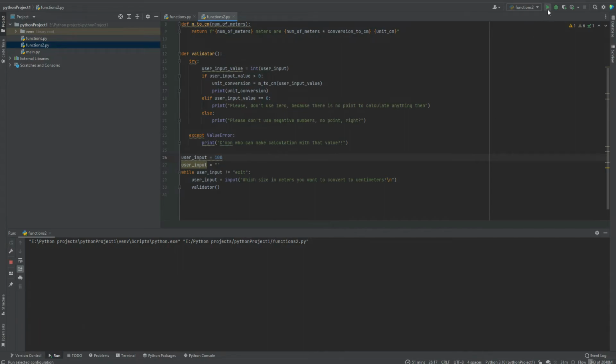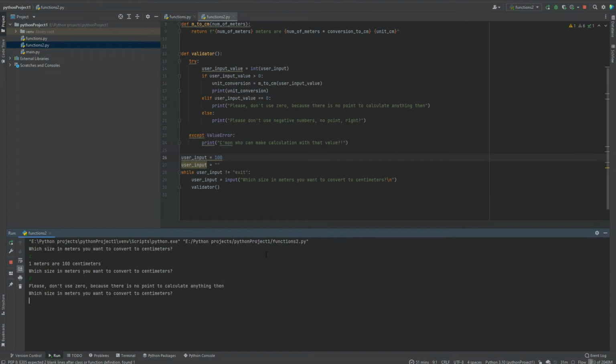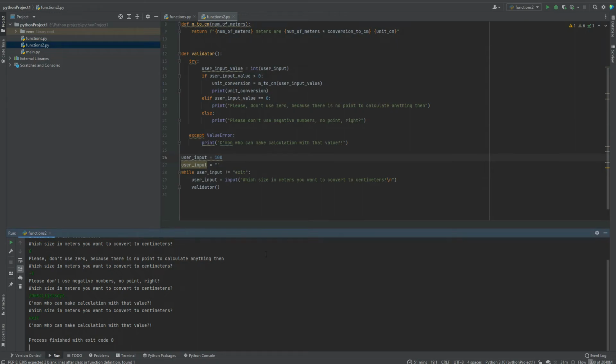So to show you that it's not a mistake, if I press 1, I get a calculation and I get a new request to make input. If I press enter 0, I will get an error and I will get a request to make new input. If I put -1, I will get an error and a request for new input. If I put any text, I will get an error and a request to make new input. But if I type exit, I will get an error and the program will quit. Because this is exactly what we wrote here. So this line we don't need here.